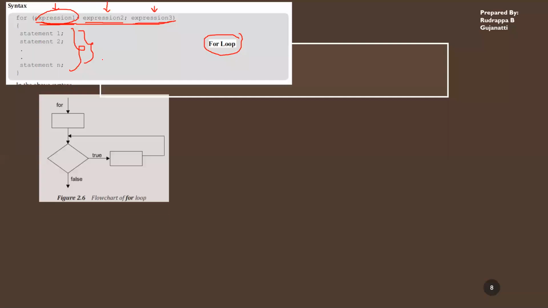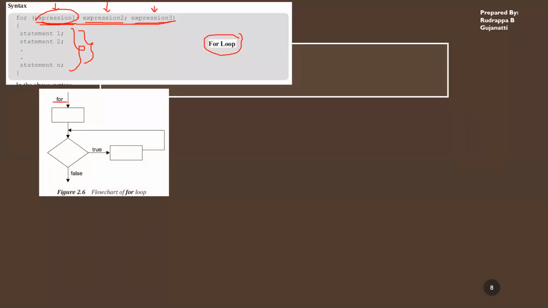So how this goes around, we'll just check out. You have the for statement, you have all the expressions related to that. You have declared an expression. This declaration will be happening only once. This expression one will be executed only once before entering the for loop. Once expression one is evaluated, next, it will not be evaluated again. Next, it is related to expression two and expression three. So these two will be checked.